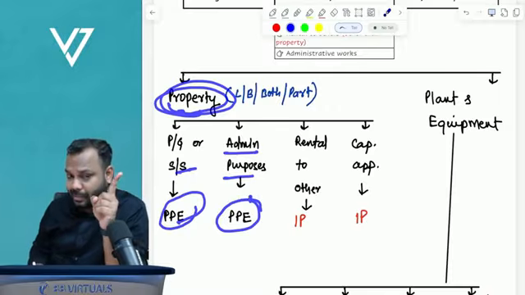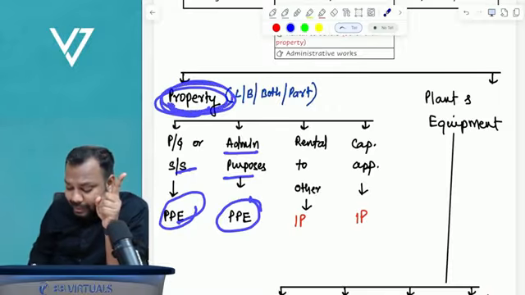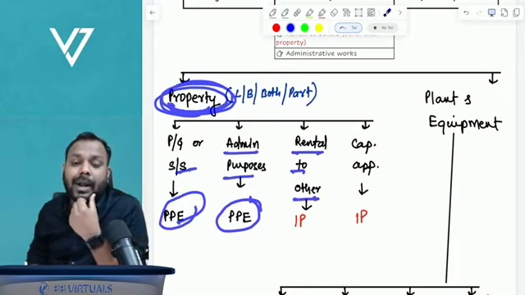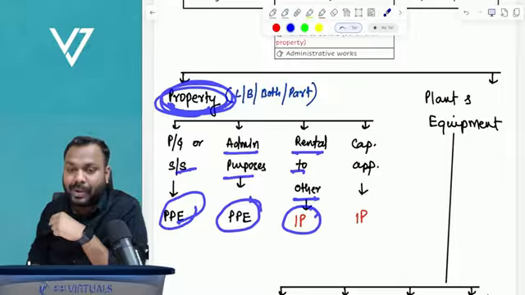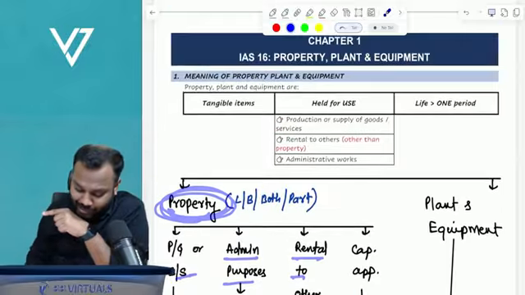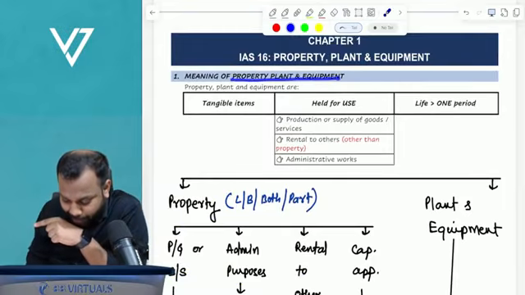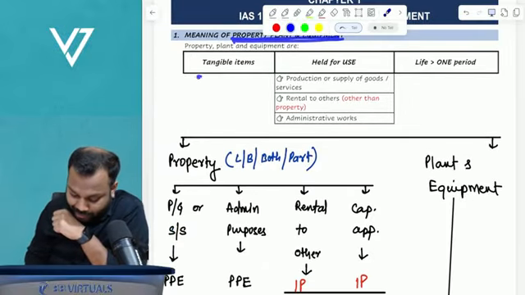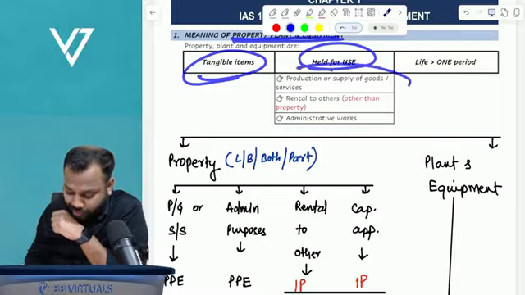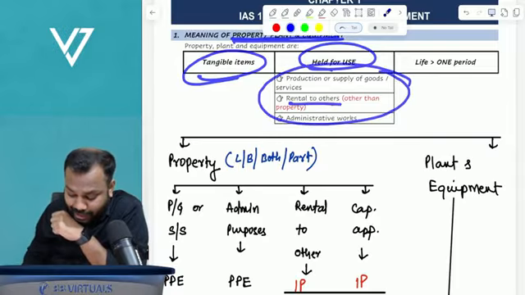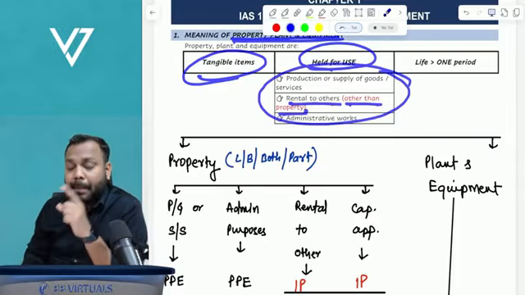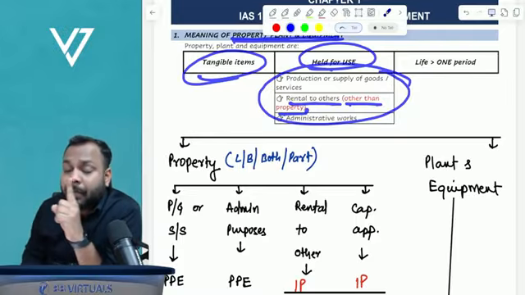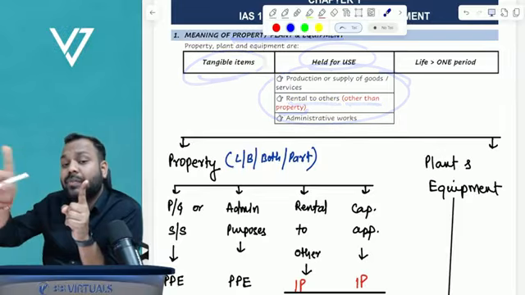But if this property is held for rental to others, it will not be property, plant, equipment, it will be investment property. That's why under the property, plant, equipment definition, I have written tangible items held for use for these three purposes, and in rental I have written other than property. Because if a property is given on rental to others, it is not property, plant, equipment, rather it is investment property.